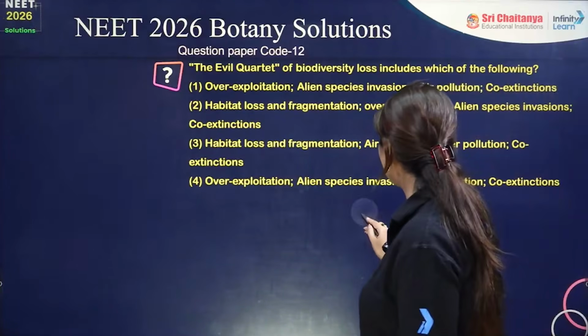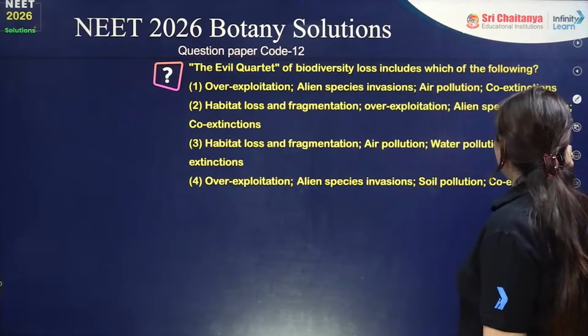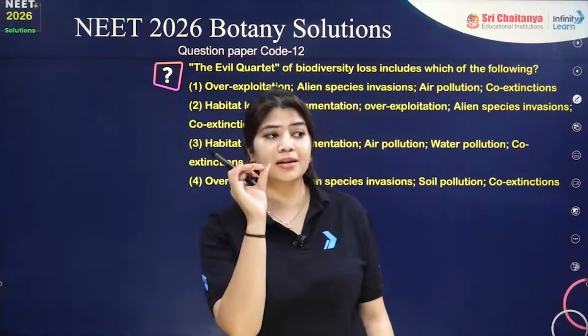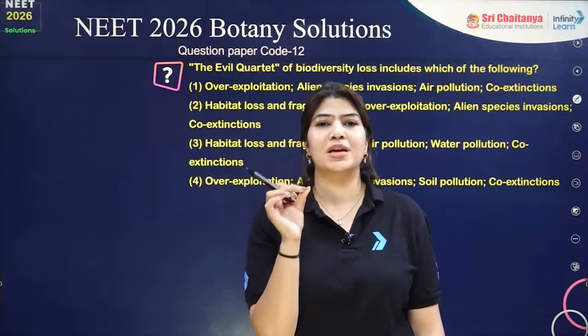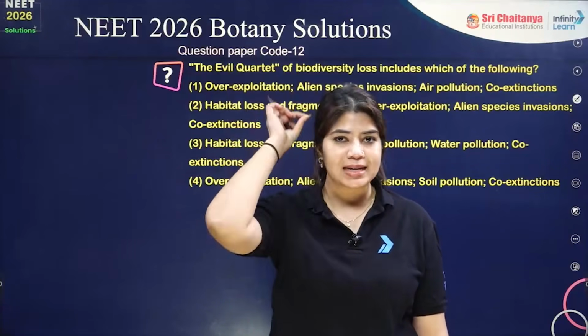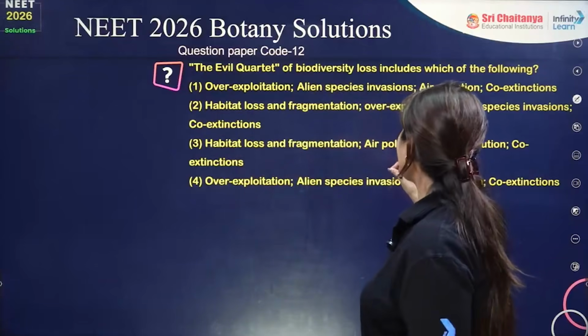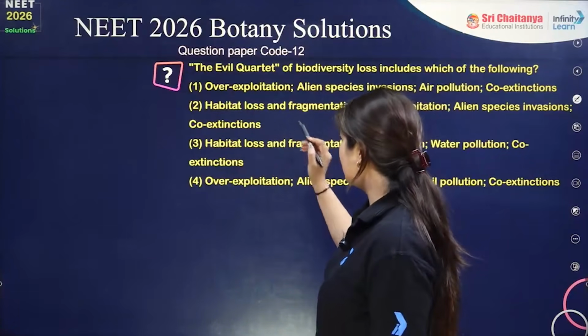The number one is your habitat loss, everyone. I have seen one more question in this paper only, in which the most important evil quadrant was also being asked. Again, very important. It is a PYQ. It has been asked previously also. Evil quadrants are four, which is habitat loss.